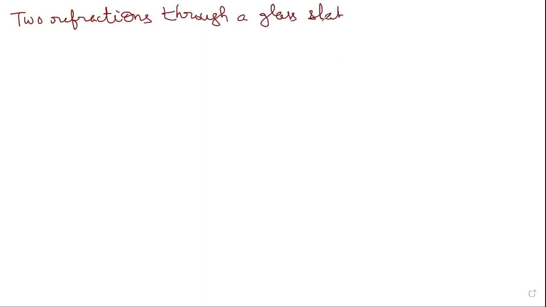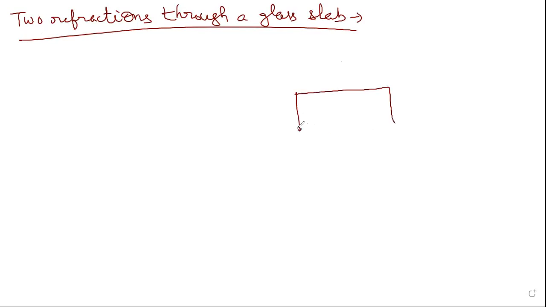Okay. Now you might have heard about the glass slab, which gives two refractions. So what is a glass slab? A glass slab is a slab of this shape.